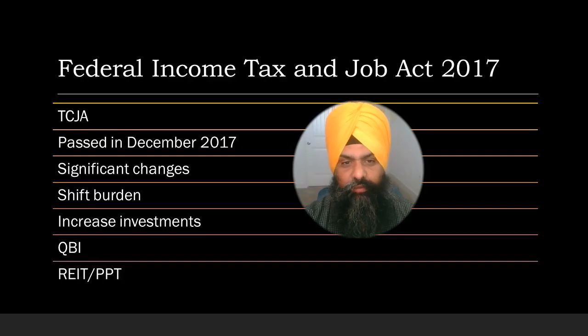The Federal Income Tax and Jobs Act of 2017 is also called the Tax Cuts and Jobs Act, TCJA, passed by Congress in December 2017. It makes significant changes in deduction, depreciation, expensing, tax credits, and other tax items affecting businesses. The Tax Cuts and Jobs Act shifts a large amount of corporate tax of U.S. domestic businesses to U.S. multinational businesses.